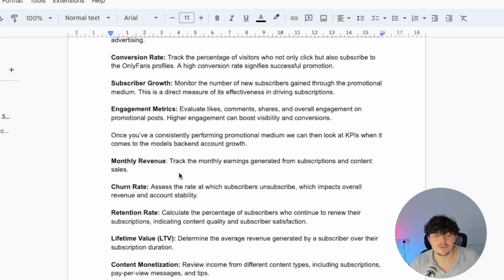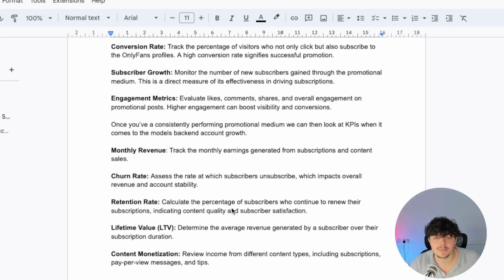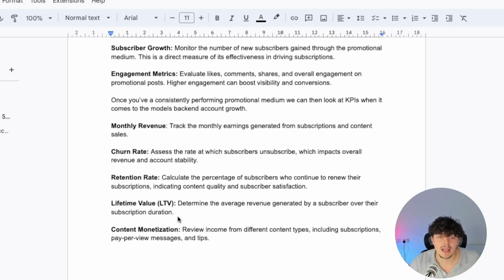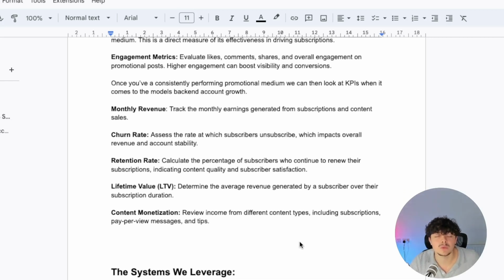Monthly revenue, track the monthly earnings generated from the subscriptions and content sales. The churn rate, assess the rate at which subscribers unsubscribe, which impacts the overall revenue and account stability. Retention rate, calculate the percentage of subscribers who continue to renew their subscriptions, including content quality and subscriber satisfaction. Lifetime value, determine the average revenue generated by a subscriber over their subscription duration. Content monetization, so where are the sales coming from? What sort of content are we selling that generates the sales? Is it pay-per-views? Is it tips? Is it donations? Which one is it?